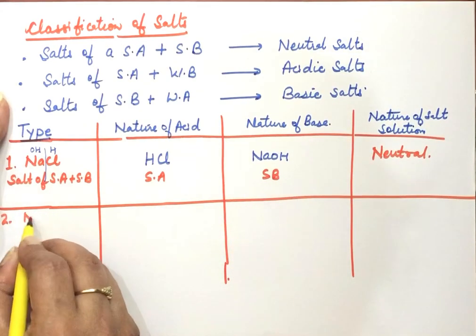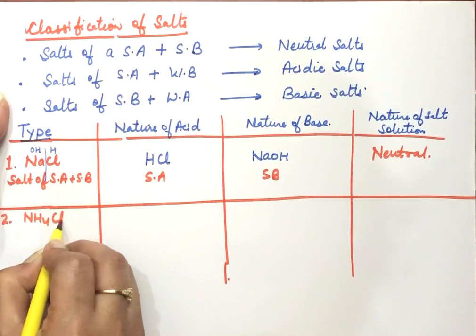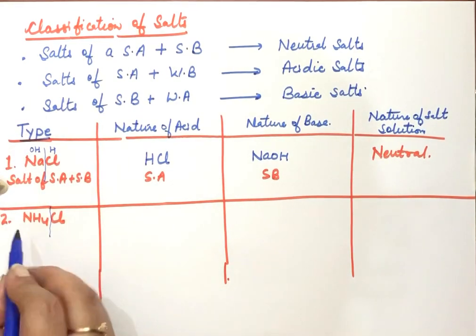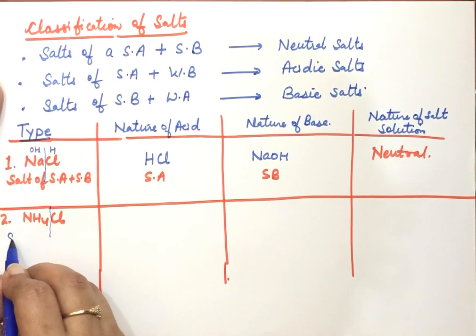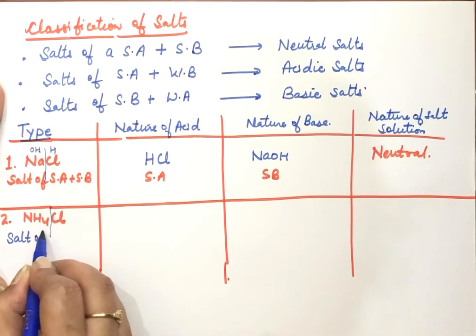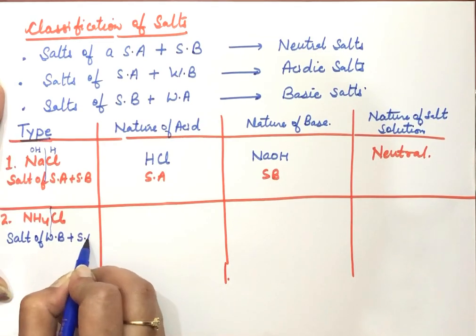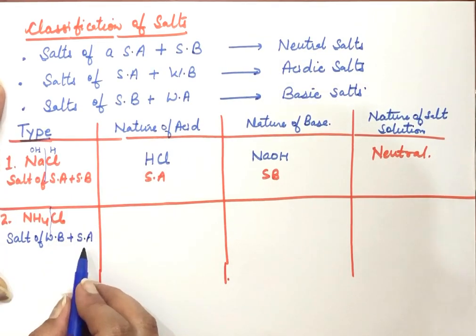Second example, ammonium chloride. Ammonium chloride is made up of ammonium hydroxide and HCl. Ammonium hydroxide is a weak base and HCl is a strong acid. So this salt is made up of weak base and strong acid.